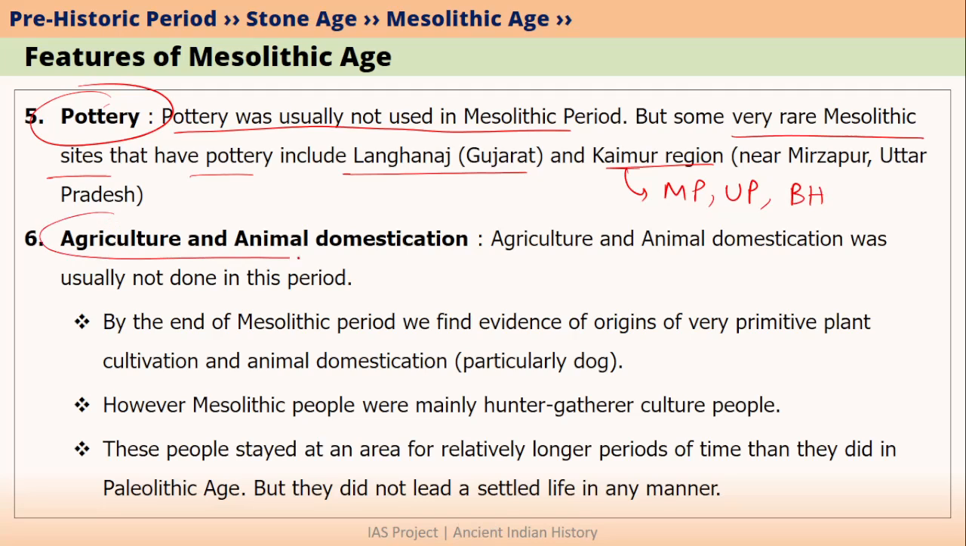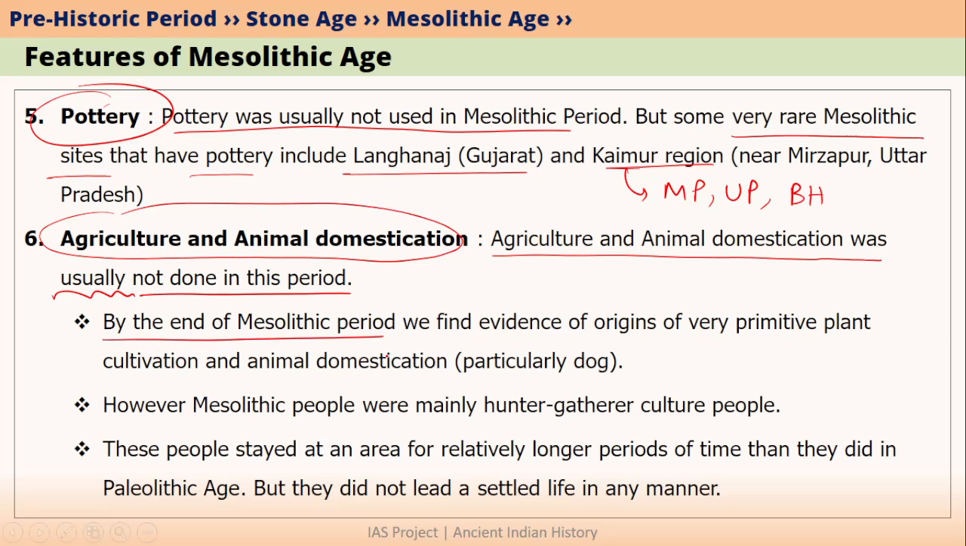If we talk about agriculture and animal domestication, then agriculture and animal domestication was usually not done in this period. Only at the end of the Mesolithic period we find some evidence of the origins of very primitive plant cultivation as well as animal domestication. If we talk about animal domestication, the first animal to be domesticated was probably the dog. So agriculture and animal domestication are not associated with the Mesolithic age. They are associated with Neolithic age people.